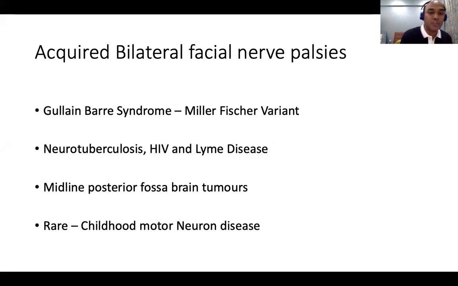Sometimes you can have a midline posterior fossa brain tumor compressing the bilateral pons and cause a bilateral facial nerve palsy. So definitely the child will have other signs. He will be sick. He can have some gait ataxia. He can have some sixth nerve weakness and so on. And very rarely, as a neurologist, I like this entity, childhood motor neuron disease, also called Fazio-Londe disease. I have seen one where there is a bilateral seventh nerve along with other cranial nerves. So for a PG, please remember at least these first three: Guillain-Barré syndrome, tuberculosis, brain tumors. At any point you should know bilateral facial nerve palsies are these.